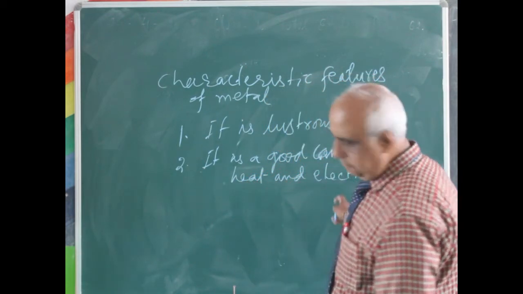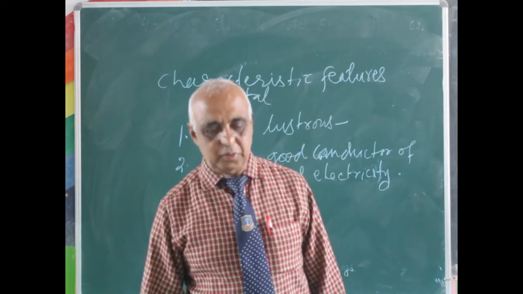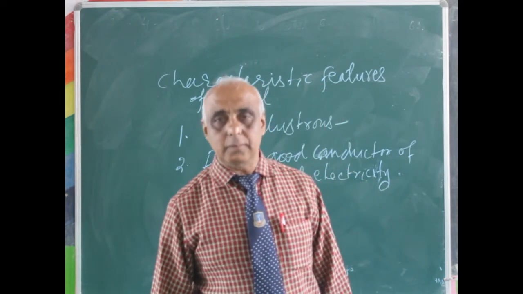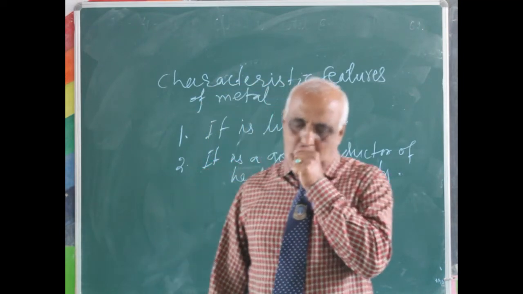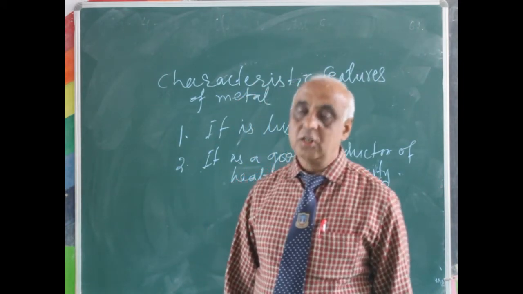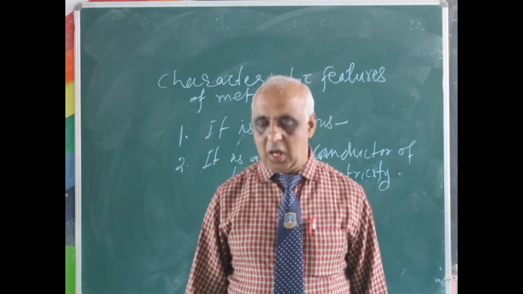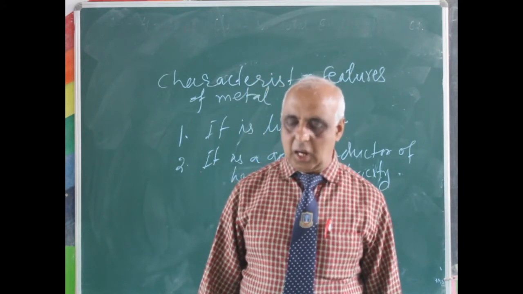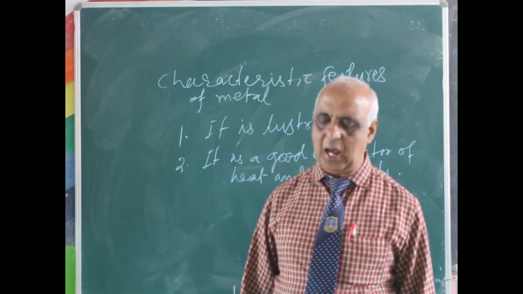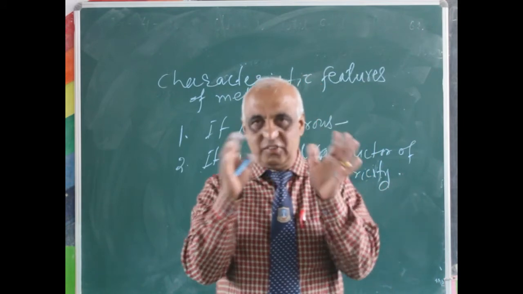Now the second one: what are the characteristic features of non-metals? First of all, let us know what the non-metals are. Carbon, hydrogen, nitrogen, sulfur are some examples of non-metals. An element is a non-metal if it has the following properties. Just see the differences.